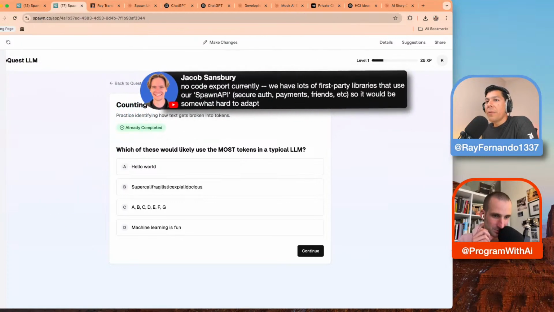So Jacob says no code export currently. We have lots of first-party libraries that use our Spawn API. Wow. So secure auth, payments, friends, etc. So it'd be somewhat hard to adapt. That makes sense, actually. That makes a lot of sense.